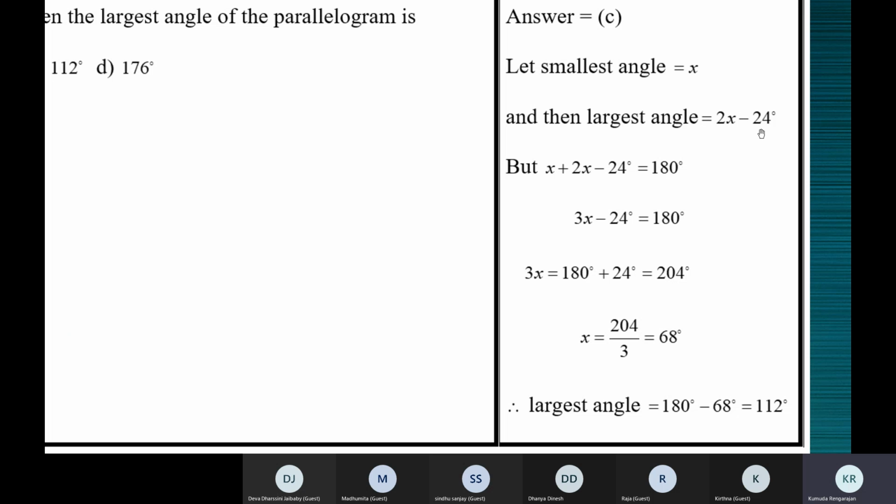You can substitute here, children, if you have understood this. To find the other angle, you can just put the value of x here. You will still get 112.